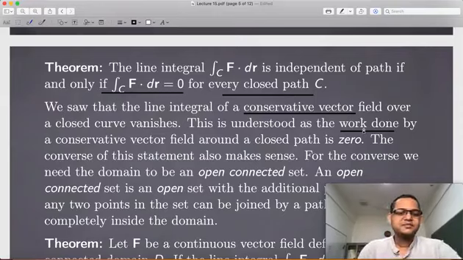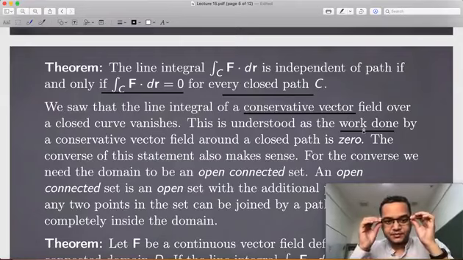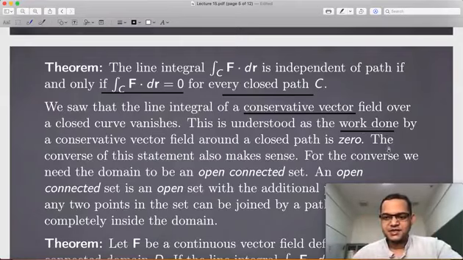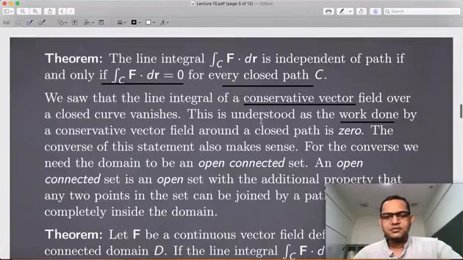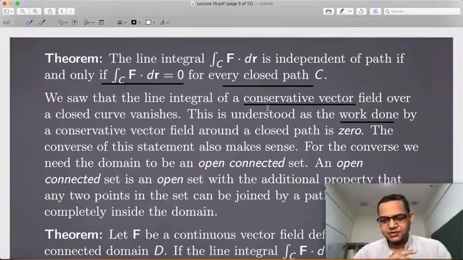So basically, conservative simply means that the work done around a closed path is 0. Okay, the net gain is basically 0. So that is the meaning of conservative. Once I have this, that if you have a conservative vector field, then its line integral over any closed path is going to be 0.